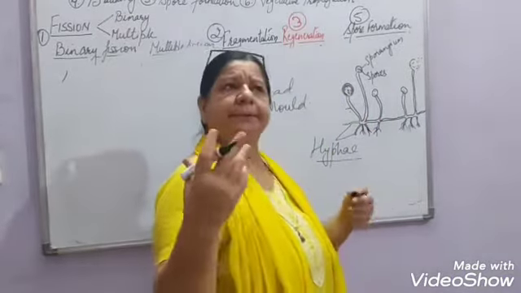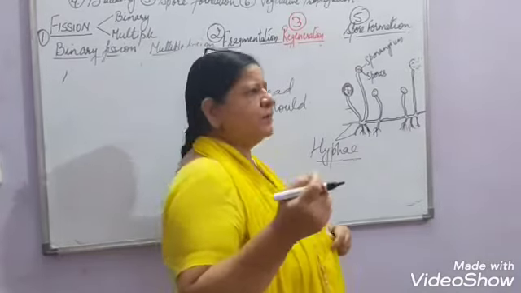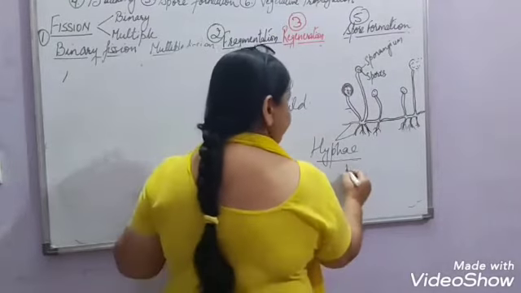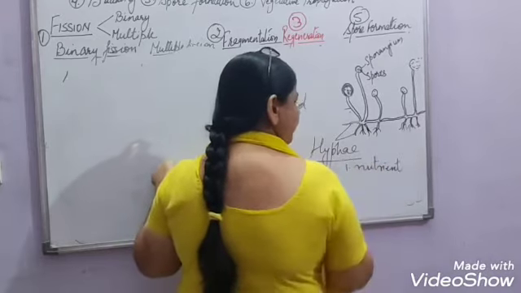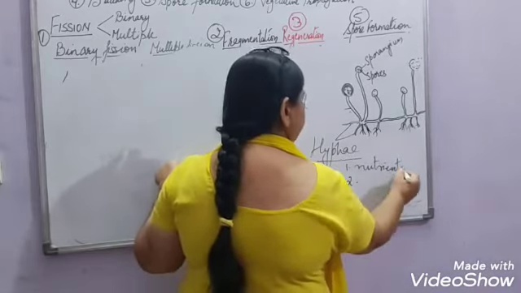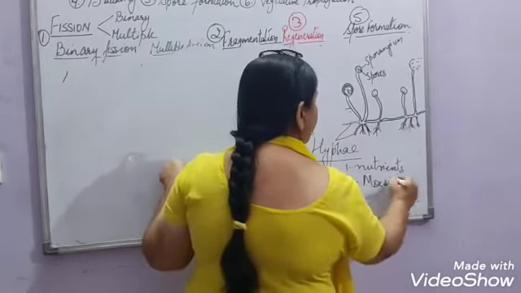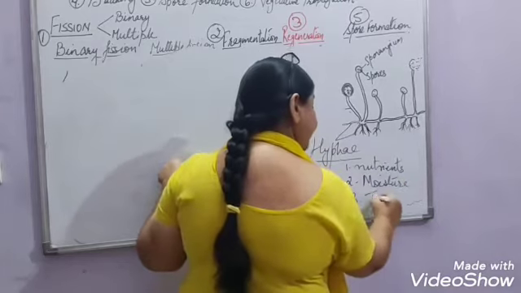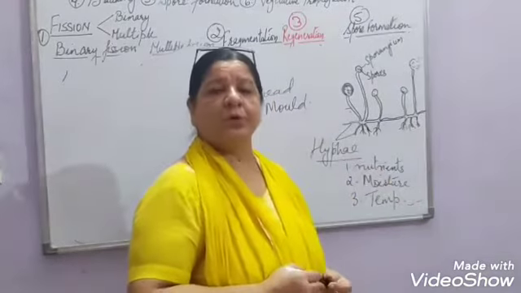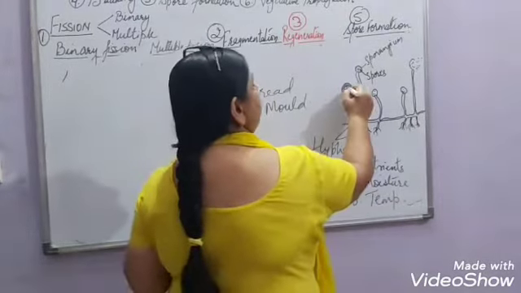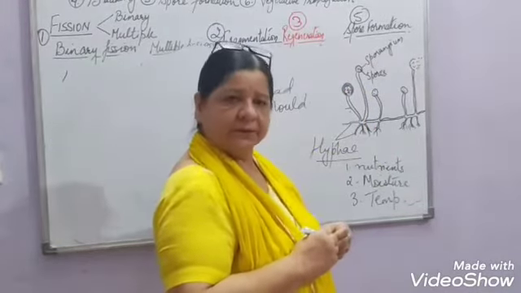Now what are these unfavorable conditions I'm talking about? Unfavorable conditions means when proper nutrients are not present, right? They do not get proper nutrients. Then moisture is not there, or an appropriate temperature is not present. Then they develop a cyst wall, a protective wall, and the sporangium goes on multiplying inside this protective cyst.